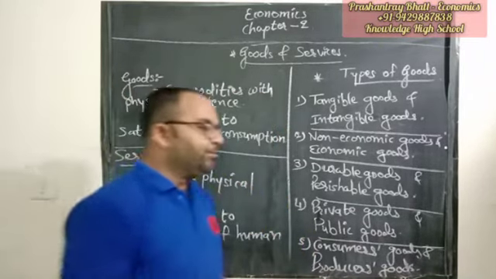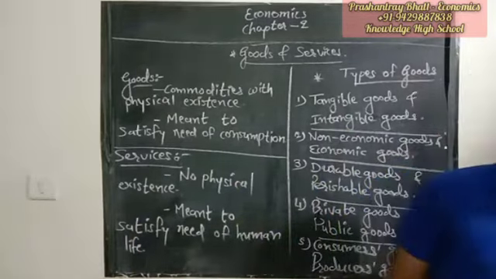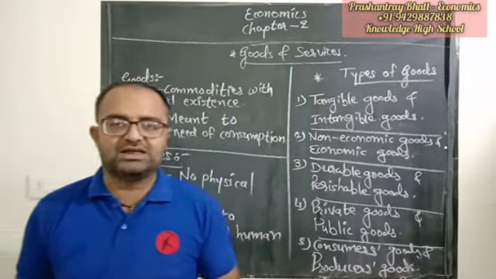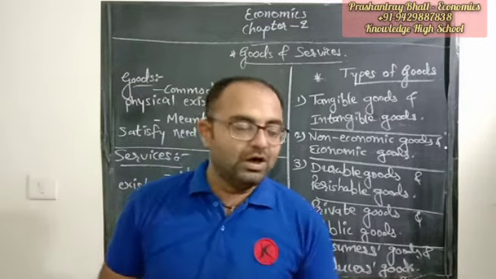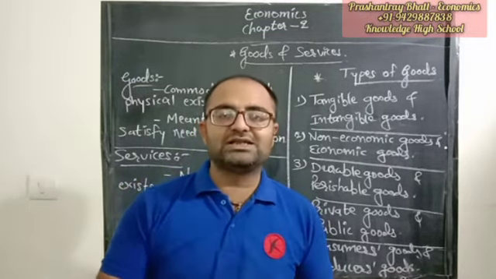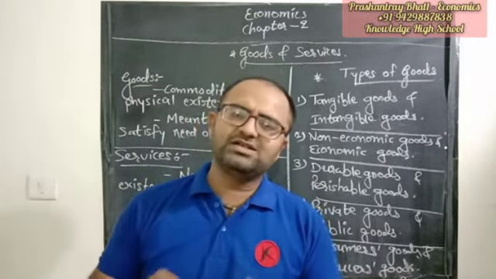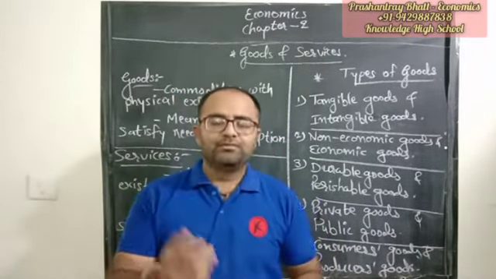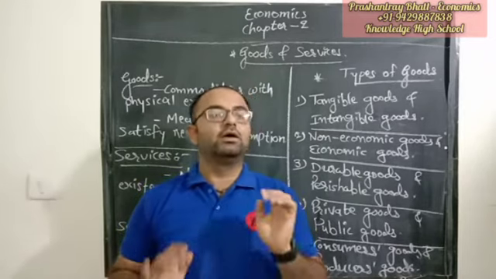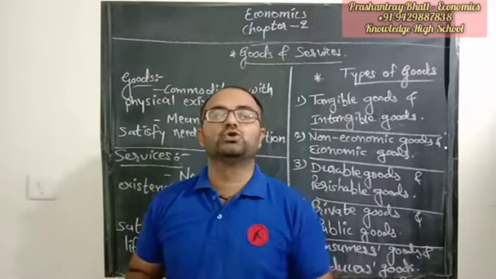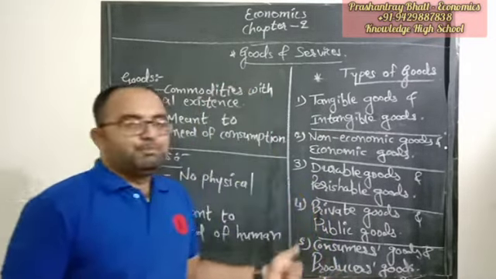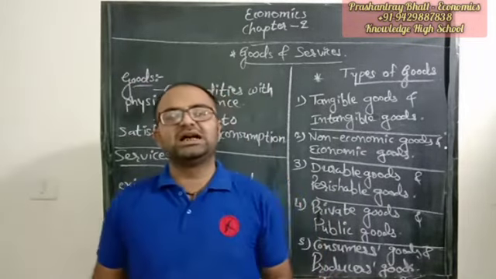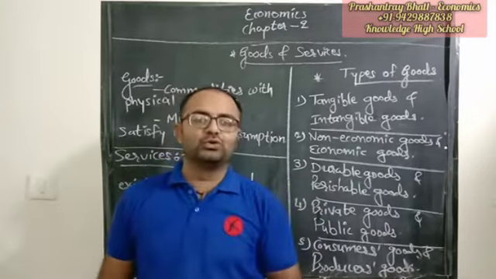Say for example, you get a packet of Balaji wafers or Lay's wafers. You are not supposed to take out the wafer slices and fry them on your own. It is ready to use. You can just open the pack, eat it and satisfy your hunger. So we call it a consumers good. But when that same packet goes from a distributor to a retailer to be sold, it is called a producers good.